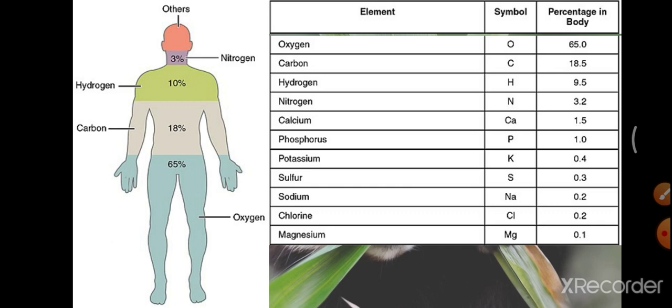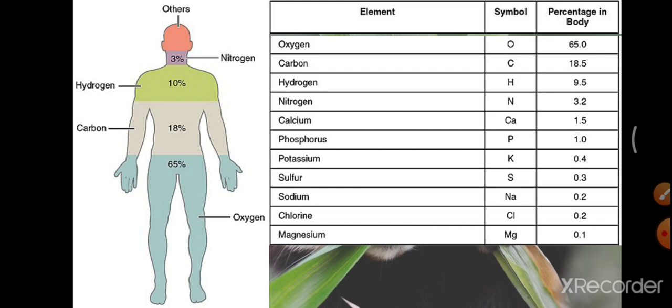And when you come to the micro elements, or trace elements, see here: calcium, phosphorus, potassium, sulfur, sodium. These elements are very important in the formation of bone and teeth, as well as chlorine, magnesium and so on.